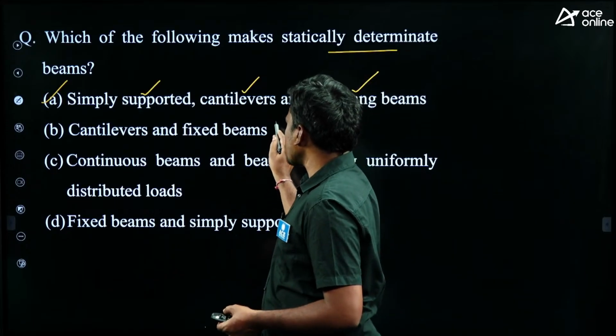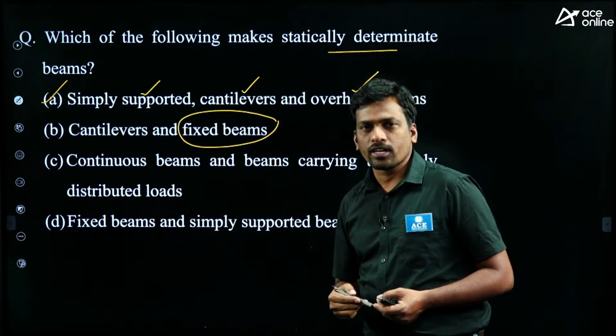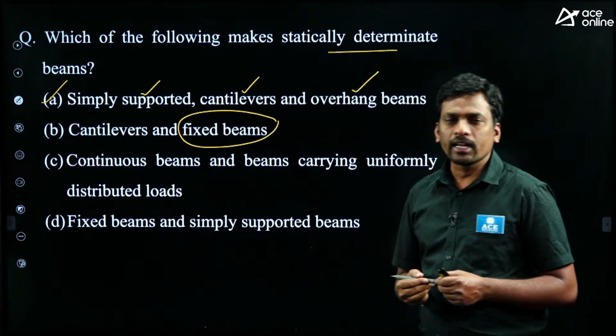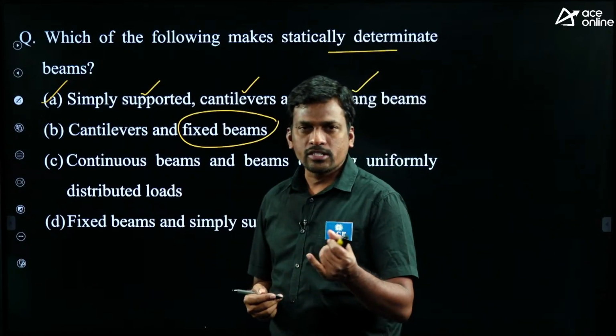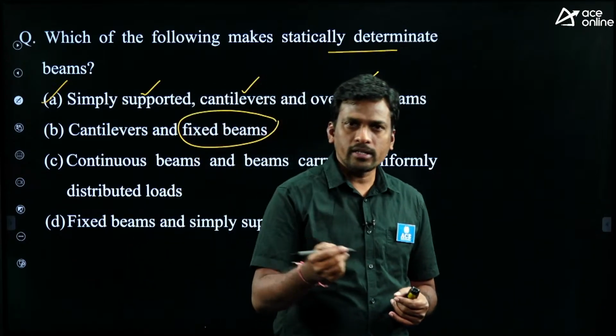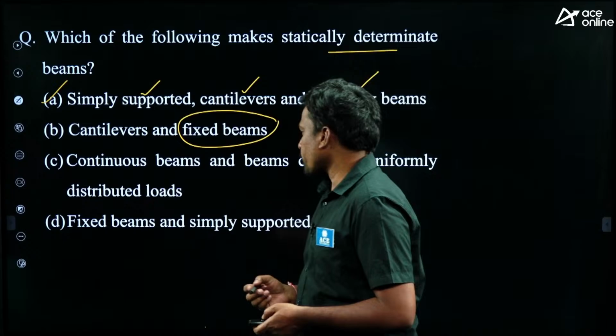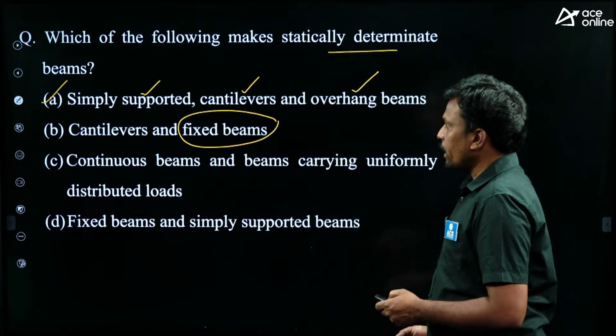And fixed beams, is it a statically determinate structure? No, indeterminate structure, right? So what are the examples of statically indeterminate structures? Fixed beam, propped cantilever beam, continuous beam, two hinged arch, fixed arch, etc. Okay, right. Next question.